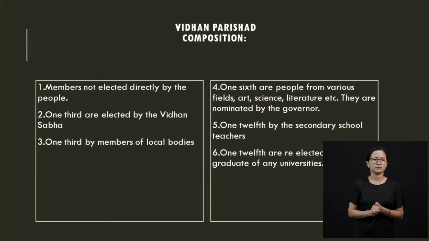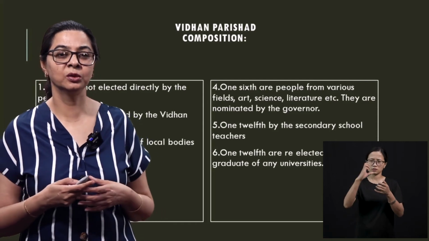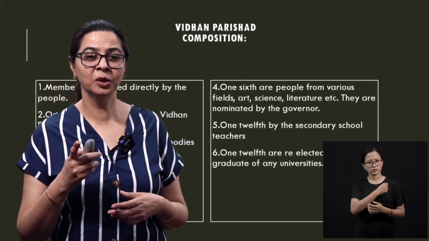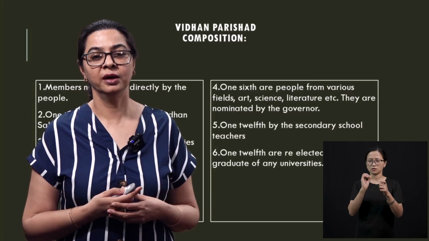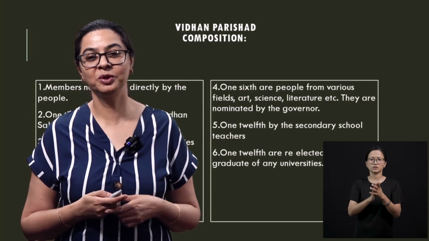Then 1/3 members from the local bodies. So just I told you that there are panchayats, that is the local self-government. So people from local bodies are also going to be electing 1/3. So 1/3 coming from the legislative assembly, the other 1/3 coming from the local bodies, then 1/6 people coming from the field of art, science, literature. So there are times in the parliament that we hear that Jaya Bachchan is an MP, or Sachin Tendulkar is an MP, but he doesn't attend the session. So those are the 1/6 people who come from various fields.